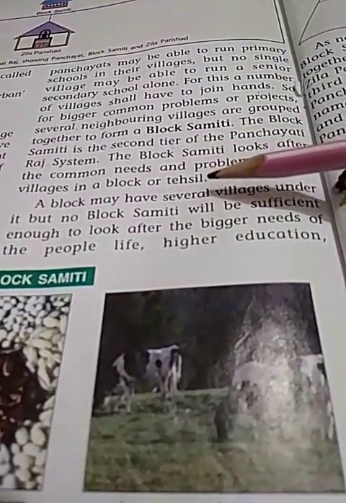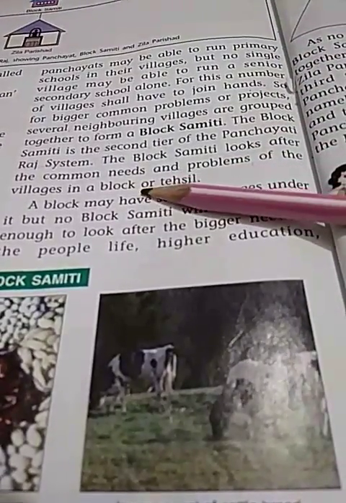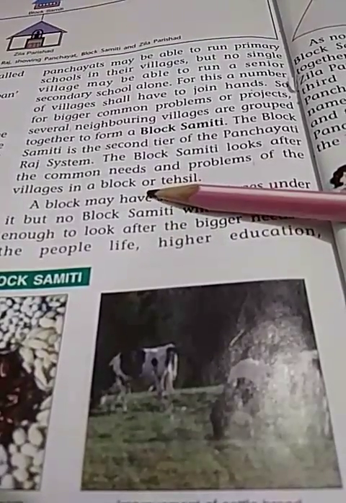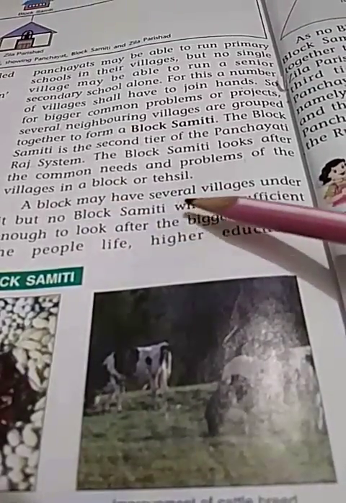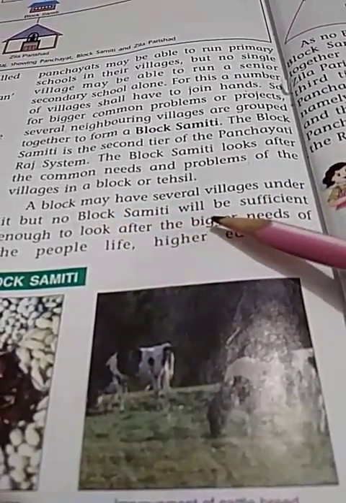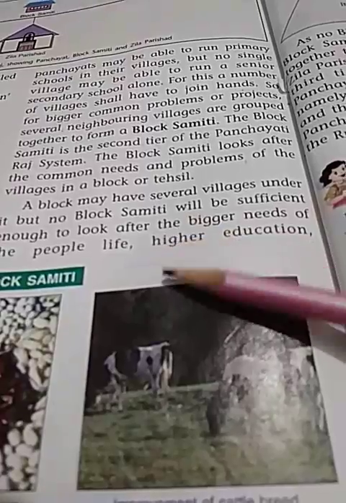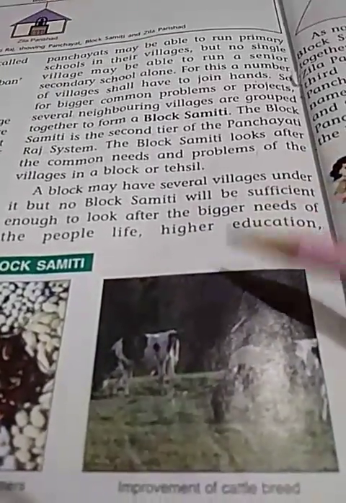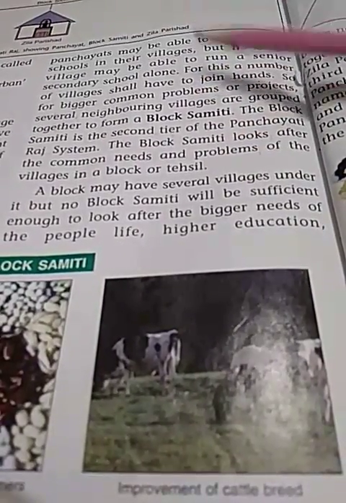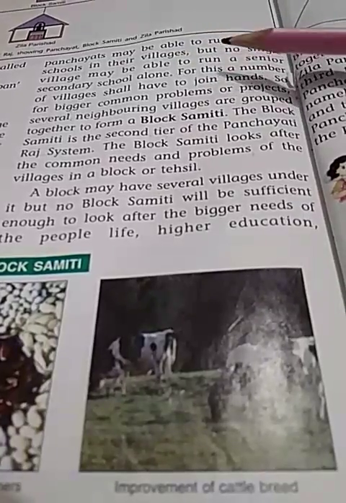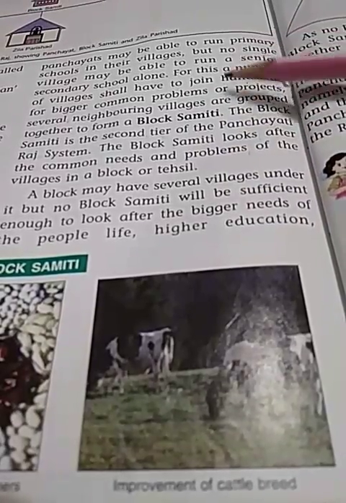For example, if under one particular block 100 villages are there, that block samiti will look after the problems of those 100 villages. A block may have several villages under it, but no block samiti will be sufficient to look after the bigger needs of the people, like higher education. Where villages individually were not able to sort out their requirements, they formed a block.